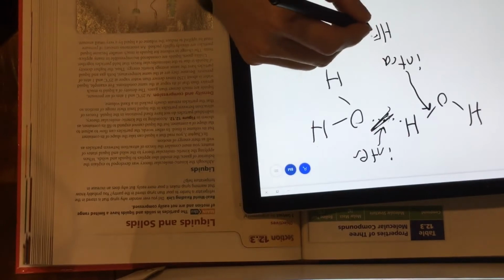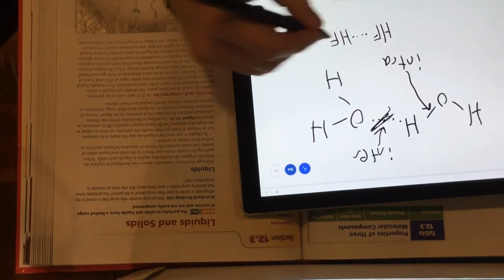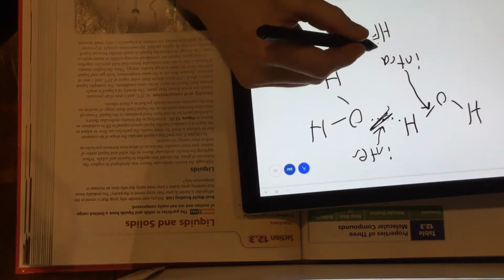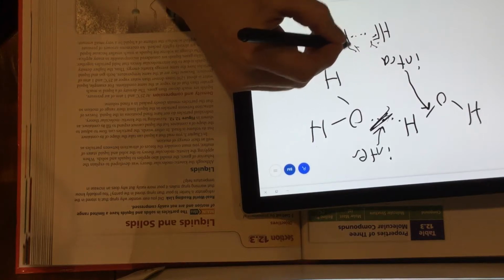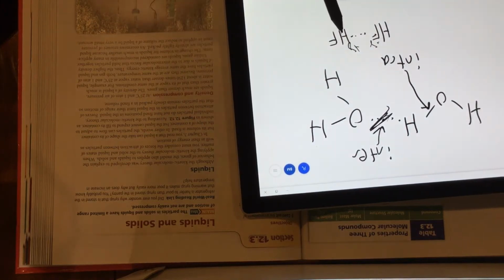16, which can form hydrogen bonds and dispersion. H2, dispersion, because it is a non-polar molecule. HF, hydrogen bond, because it has H with N, O, or F. Kind of like here, that's a hydrogen bond, so HF to HF would look like this. So there's your partial negative, partial positive. But because it's hydrogen with F, that's a hydrogen bond.